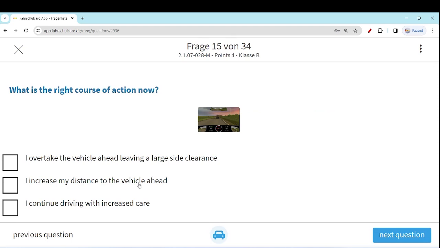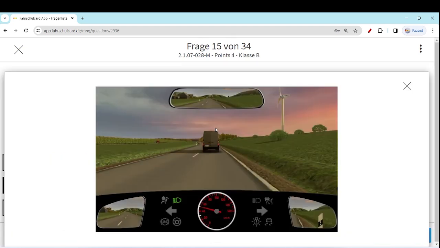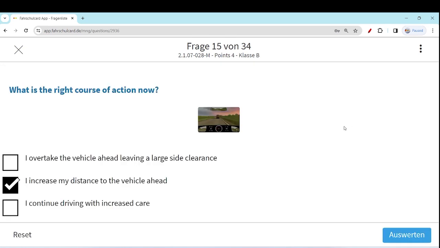I increase my distance to the vehicle ahead. Best option. You have to be very careful on your side. The way the van driver is driving, the van can brake sharply, let's say, after a few moments. So you need to maintain a good distance so that you are always on the safe side.